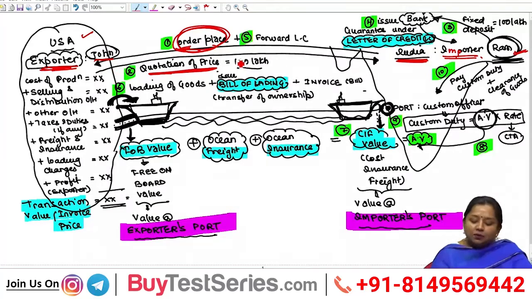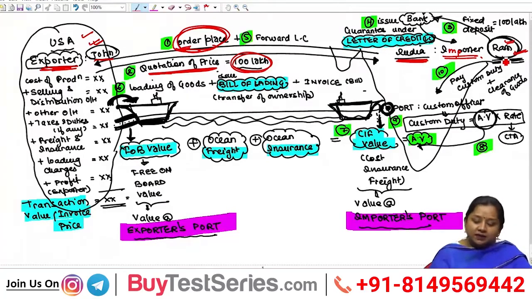The exporter says that the goods being ordered by Mr. Ram have a worth of rupees 100 lakh, but the exporter wants security whether this payment will be made by Ram or not. Because the exporter is located abroad, he doesn't have any access to the Indian economy, and he has insecurity whether Mr. Ram, being the importer, makes payment for such importation on time or not. Therefore, Mr. John demands that Mr. Ram give him a security of such payment.